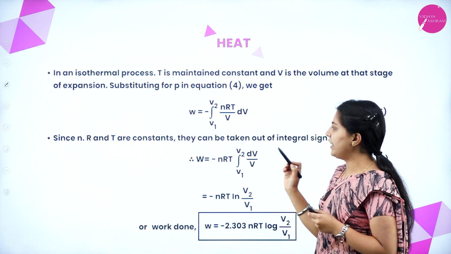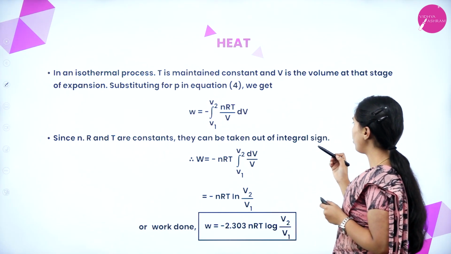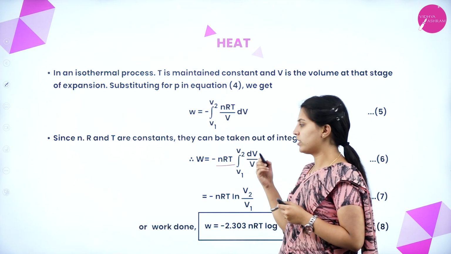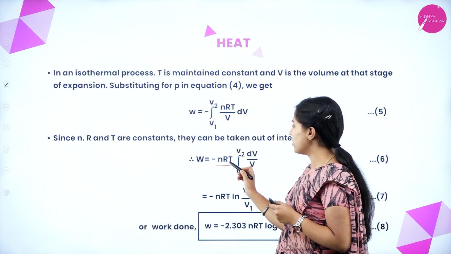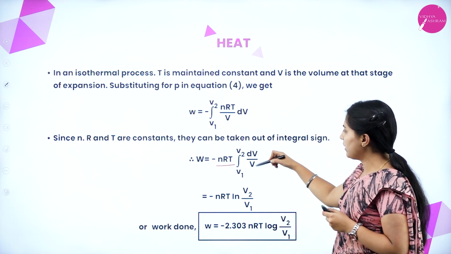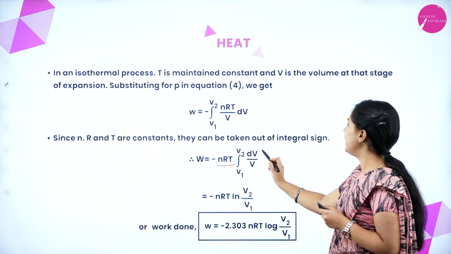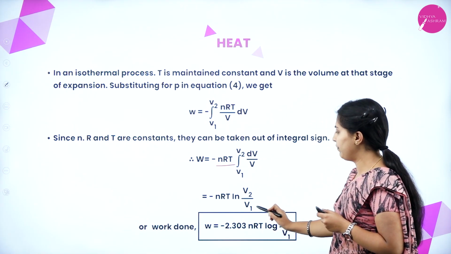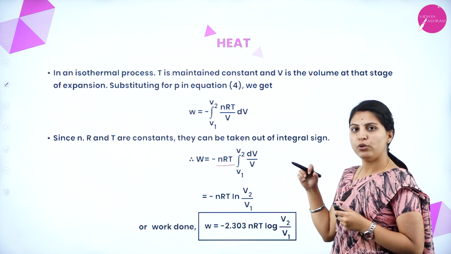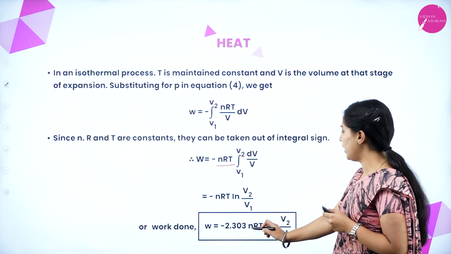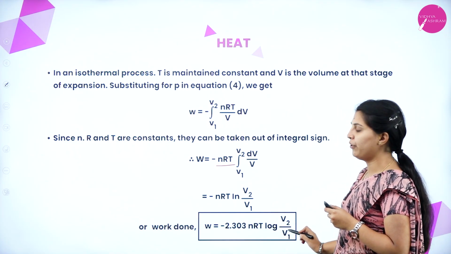Since n, R and T are constant, they can be taken out of the integral. N is constant, R is the gas constant, T is temperature, all are constant and taken out, and the remaining variable part is dV by V, giving minus nRT ln V2 by V1. If you want to convert into log, work done W equals minus 2.303 nRT log V2 by V1.